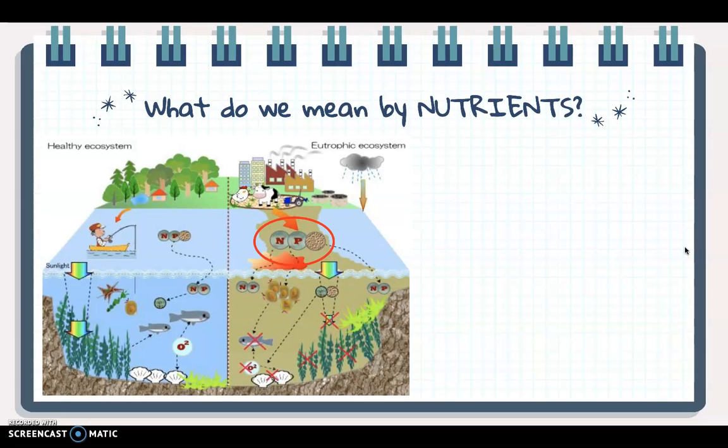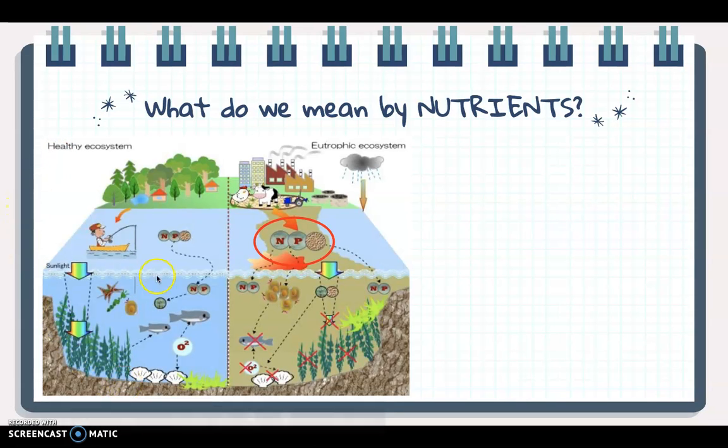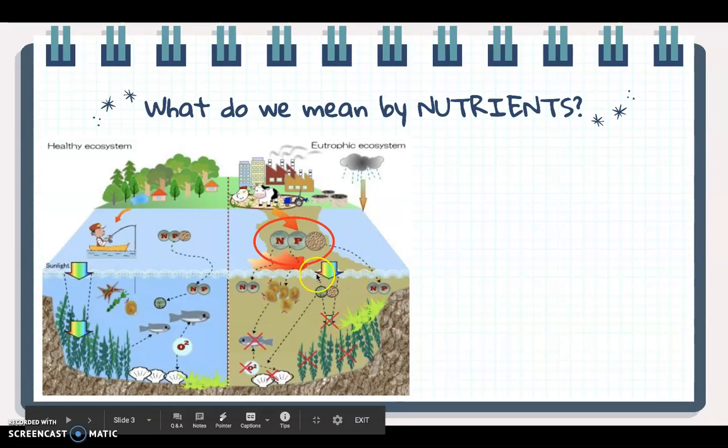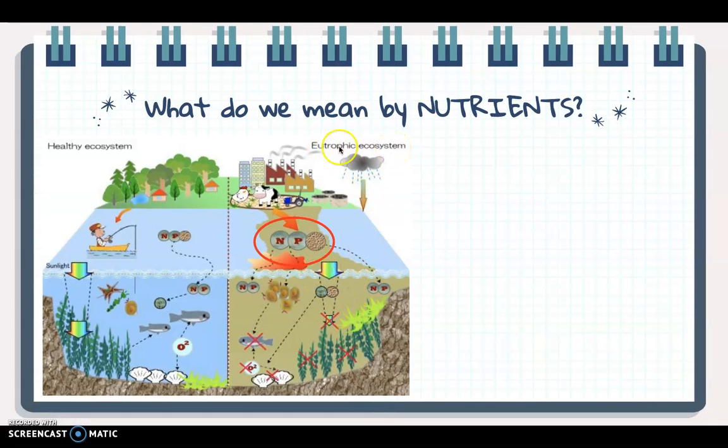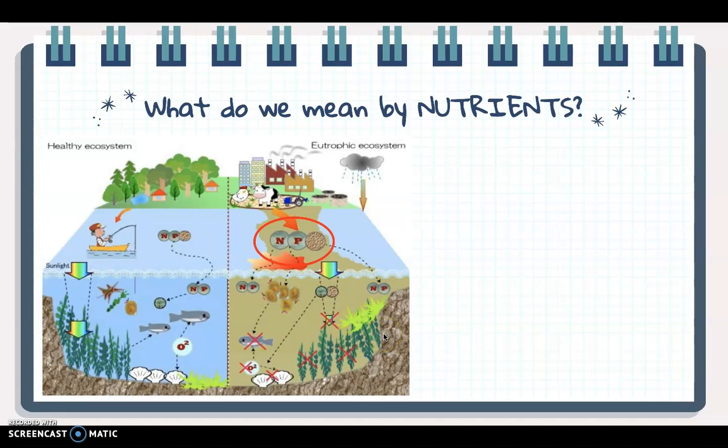Now, what do we mean by nutrients? Well, before we answer that, look at these two different ecosystems. Here, you have a healthy ecosystem. On this side is an unhealthy ecosystem. And here it says eutrophic ecosystem. And you're going to learn what that really means. Now, what are the differences that you see here that might lead to this being healthy and this being unhealthy?